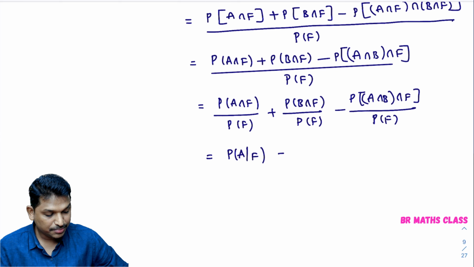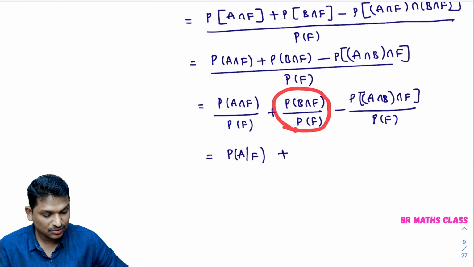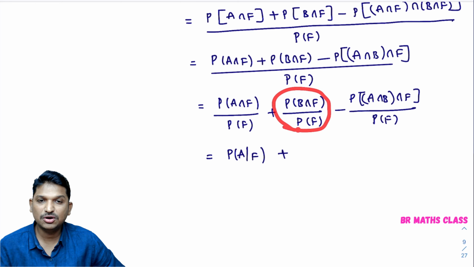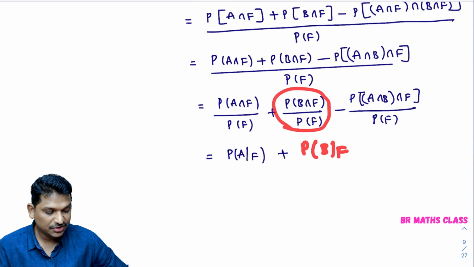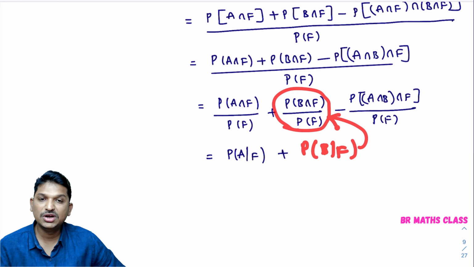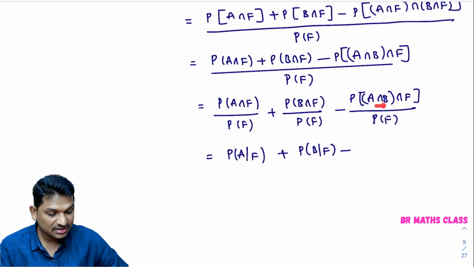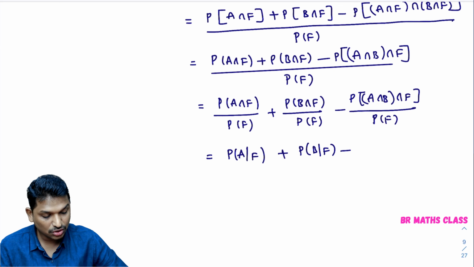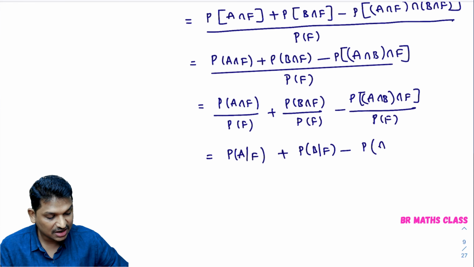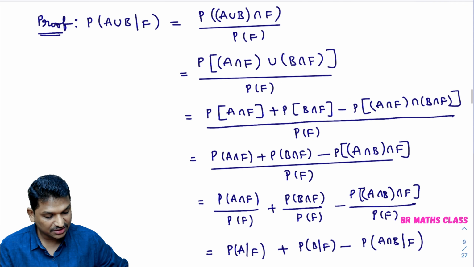Okay, plus what is this? Yes, what is this? Probability of B by F is what? Probability of B intersection F by probability of F. So as per conditional probability, this can be written as probability of B by F minus, what is this? Look here, intersection of these two sets divided by probability of F. As per the conditional probability, this can be written as probability of A intersection B by F.